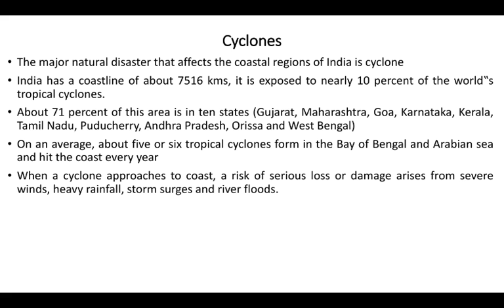71% is in states like Gujarat, Maharashtra, Goa, Kerala, Tamil Nadu, Andhra Pradesh, Orissa, Pondicherry, and West Bengal. About 5 to 6 tropical cyclones form in the Bay of Bengal and Arabian Sea and hit the coast every year. When a cyclone approaches the coast, a risk of serious loss or damage arises from severe wind, heavy rainfall, storm surges, and river flood.